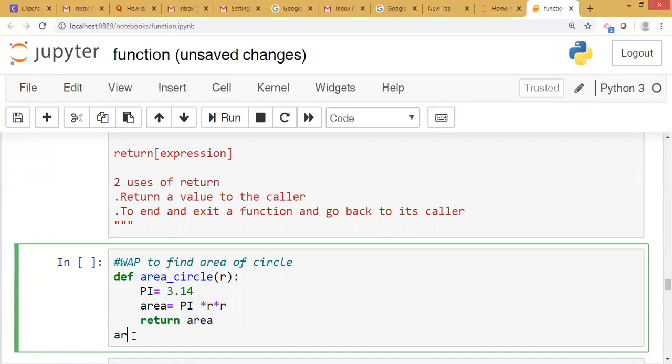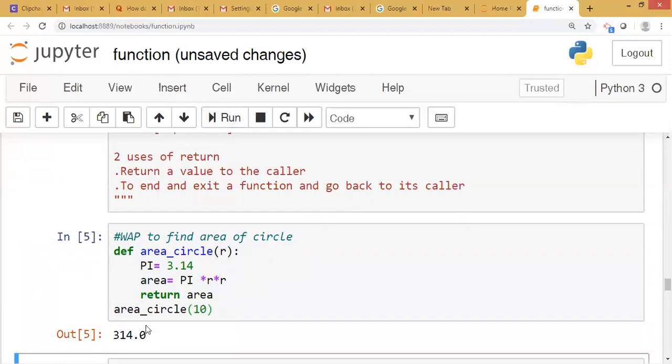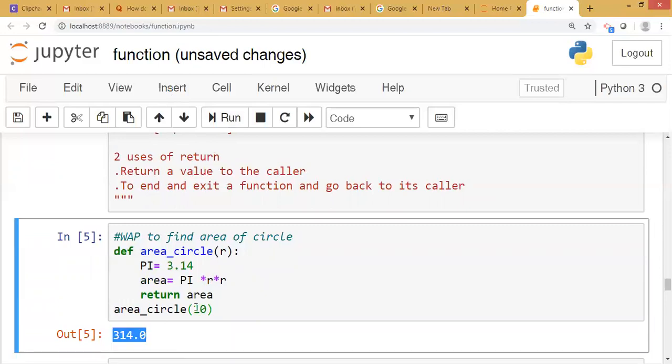Now we will call the function area of circle. How many parameters? Only one parameter. We passed only one value to area of circle. The answer is 314. See, area of circle, it goes to the function.